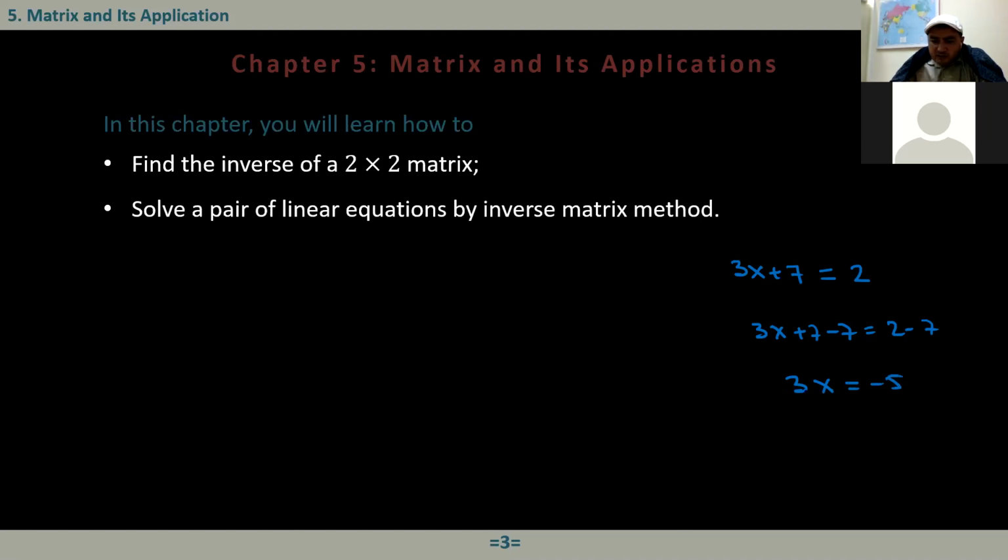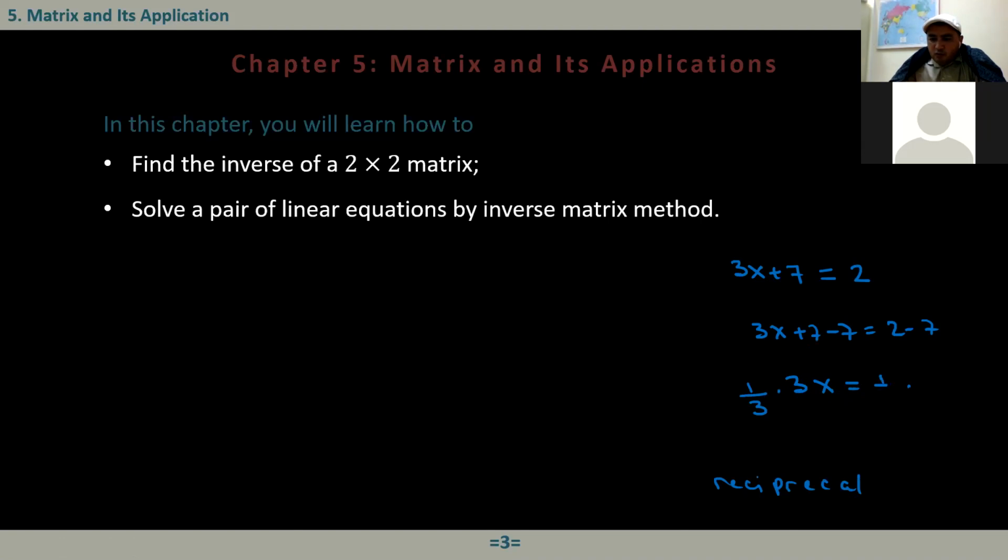Now we have to eliminate this 3. How do we eliminate this 3? We should multiply both sides by the multiplicative inverse of 3. We call this the reciprocal. So here I should multiply from the left-hand side.